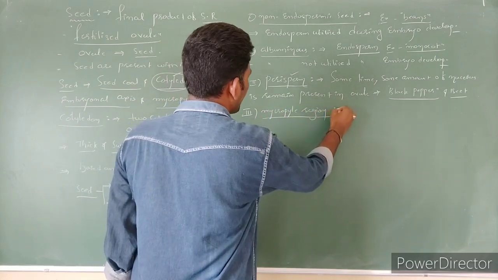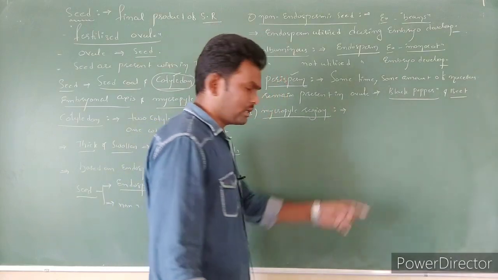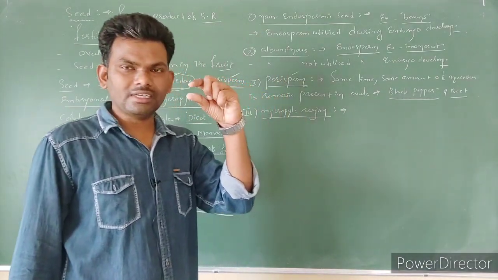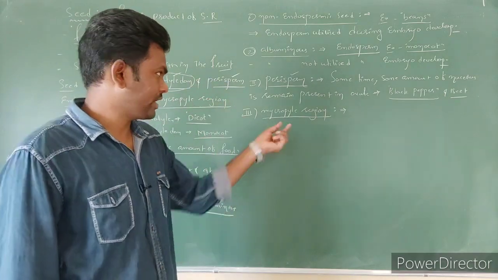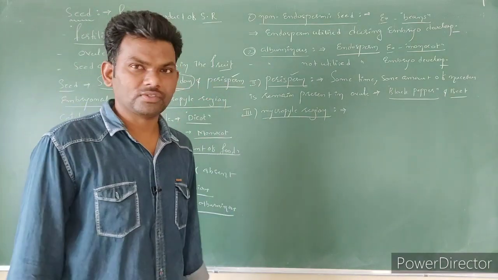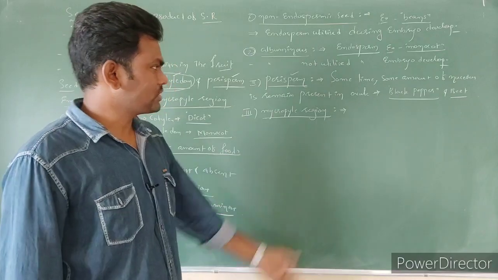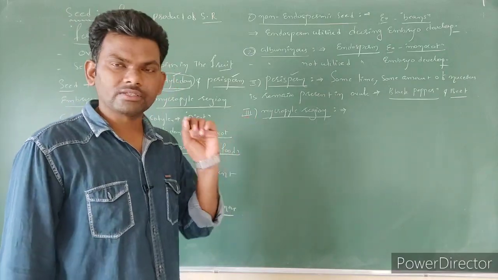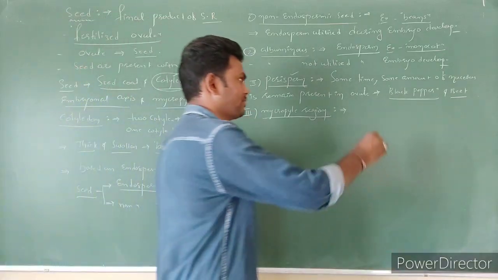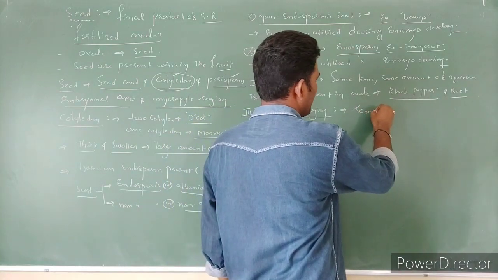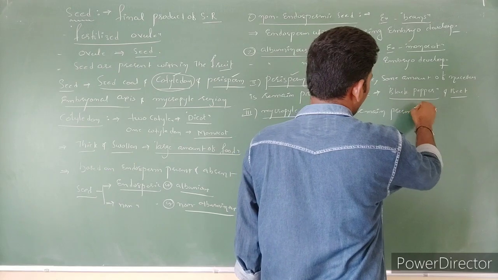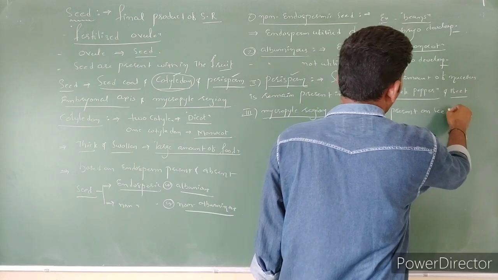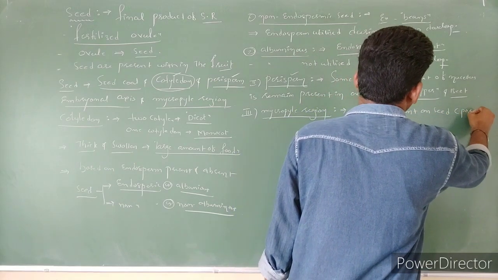You know already what is micropyle region. In the ovule, the integument does not cover one small position. That small position we can call the micropyle region. After fertilization, the micropyle region remains present on the seed like one small pore.